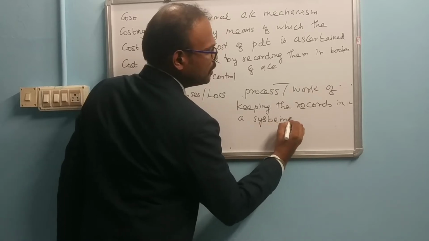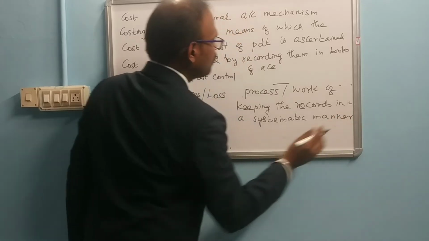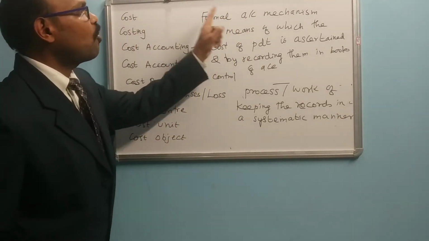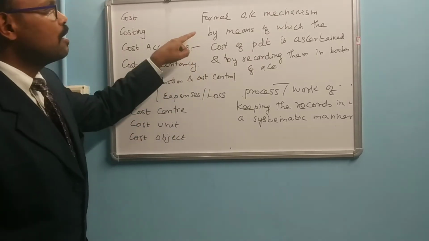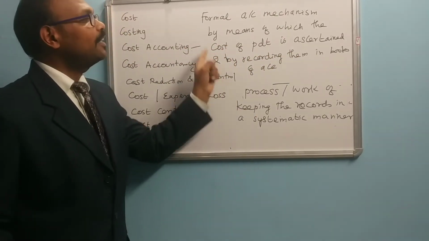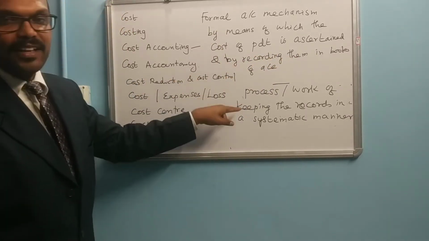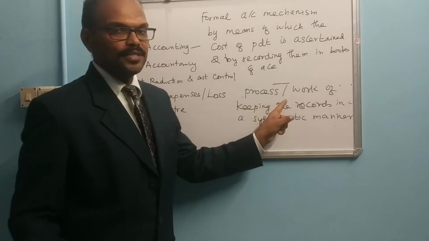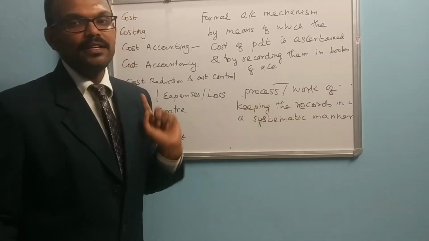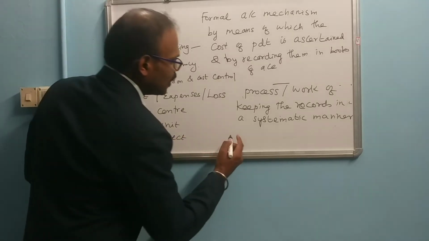So these are the two definitions I have given here to clear the doubts. Cost accounting is a formal accounting mechanism by means of which the cost of the product is ascertained and the particular cost is recorded in the books of accounts. Or, another simple definition, it is the process or the work of keeping the records in a systematic manner. Otherwise we can call it costing.